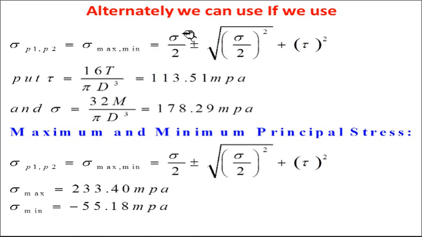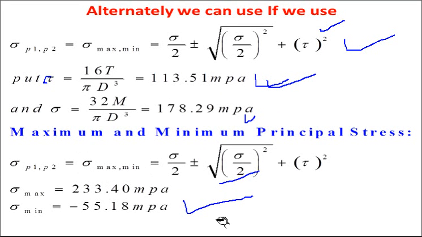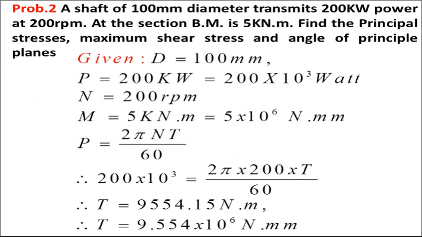Don't put the values of tau and sigma in this formula; you just directly use it by finding tau equal to 113.51 and sigma equal to 178.29. You put this tau value and sigma in the above equation and you will get the same answer. Just for the purpose of verification, I have given these values. This is about problem 1.